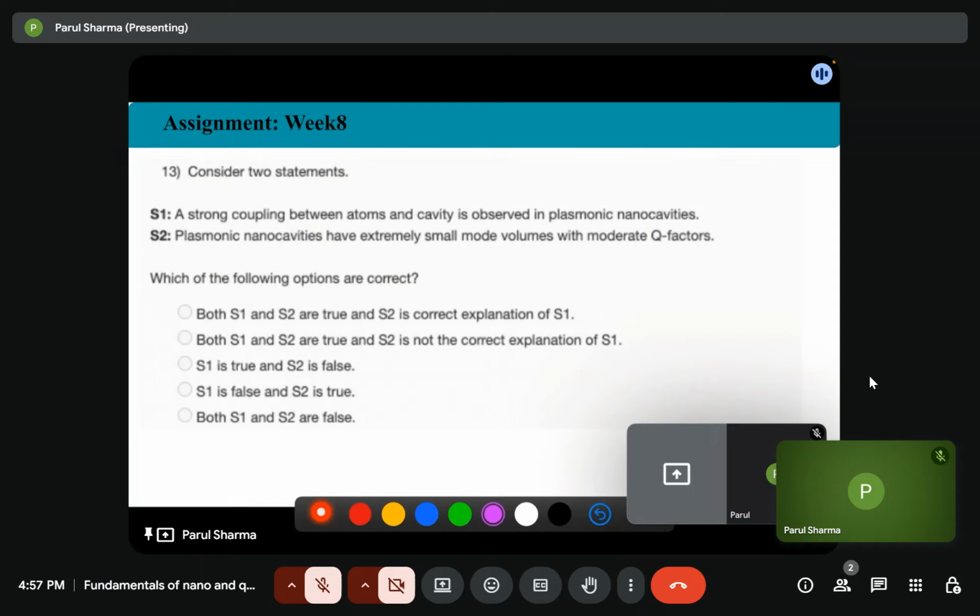So for that, we saw that in plasmonic nanocavities there will be a strong coupling. And why the strong coupling between atom and cavities? Because in plasmonic cavities, we can have extremely small mode volume. And we saw that for the condition for strong coupling,